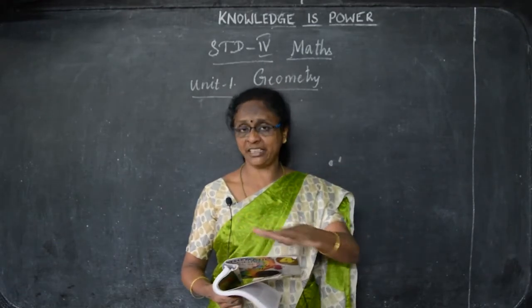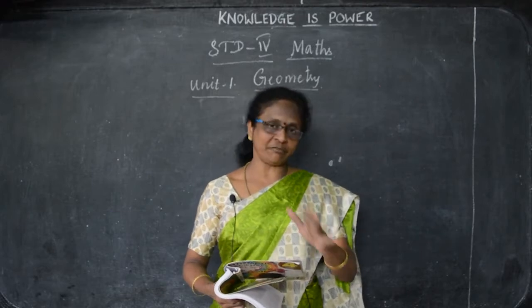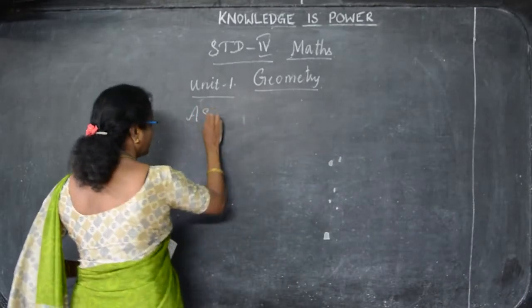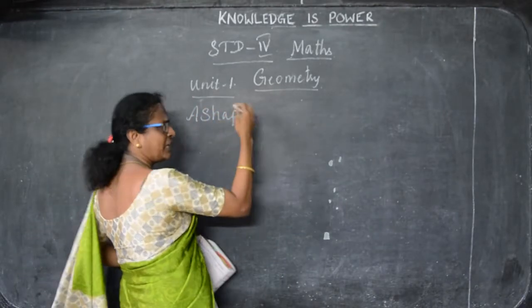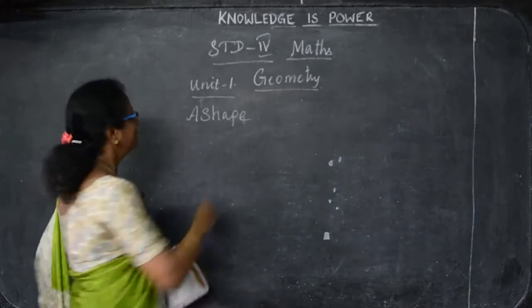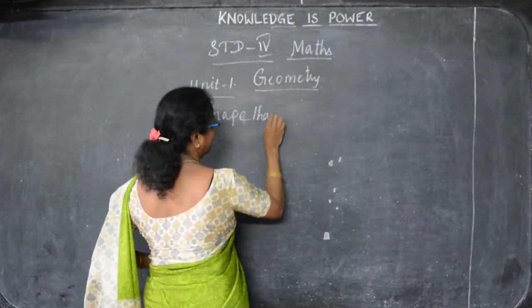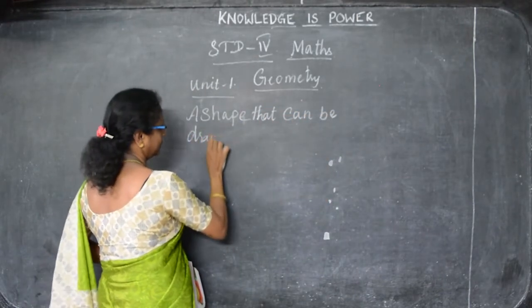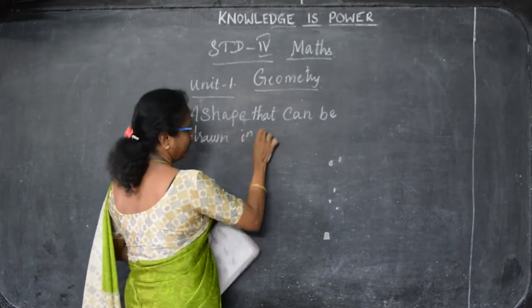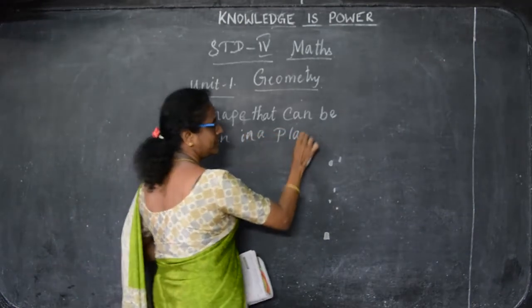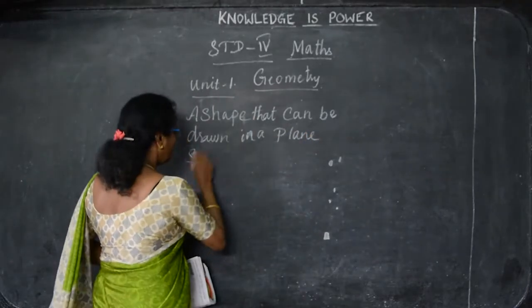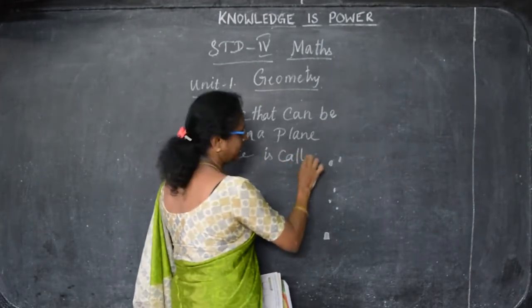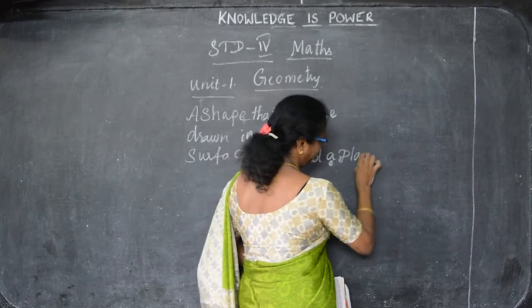On a white paper or anything, any shape you can draw on a plain surface is called a plain figure.